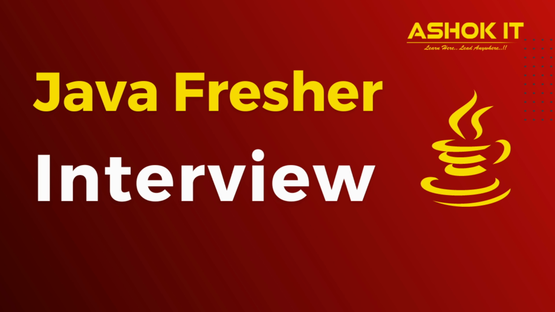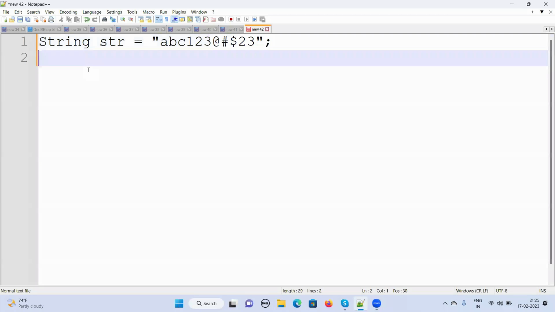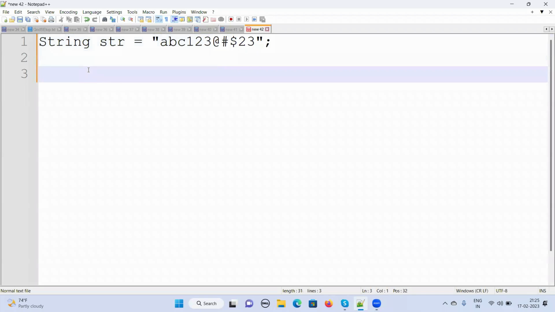Yeah, can you share your screen? Yeah, sure. Open a notepad. Can you write a Java program to separate alphabets, numbers, and special characters in a string? Yeah, sure. Let me take the string. Is it fine if I write this as pseudocode? Yeah, that's fine. Let's take a string ABC123@ something like that. Mixed values are available. Yeah, is this the string that we are getting?